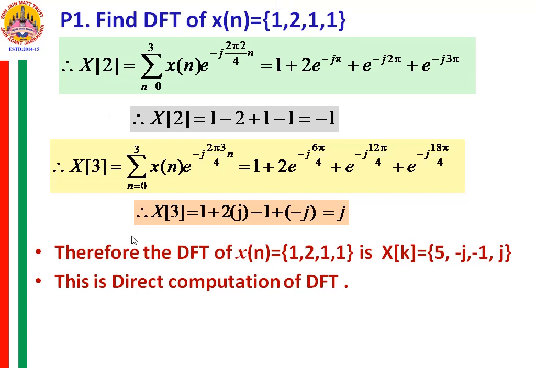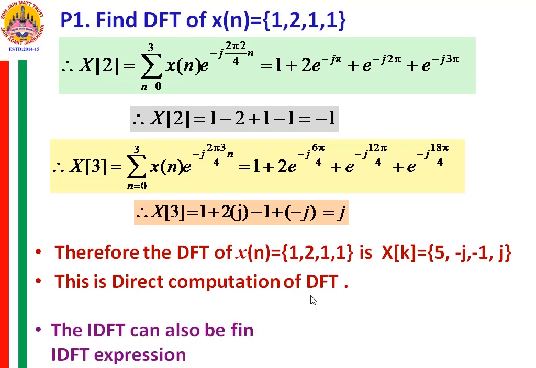This is a direct computation of DFT. Substituting in the expression all the values of n and all the values of k is called the direct computation of DFT from the expression. And if capital N, the length of the sequence, is larger, then performing this direct computation by hand is not an easy task, it is very difficult. That is why we use processors to perform this task. The inverse DFT can also be performed in a similar way by direct computation.